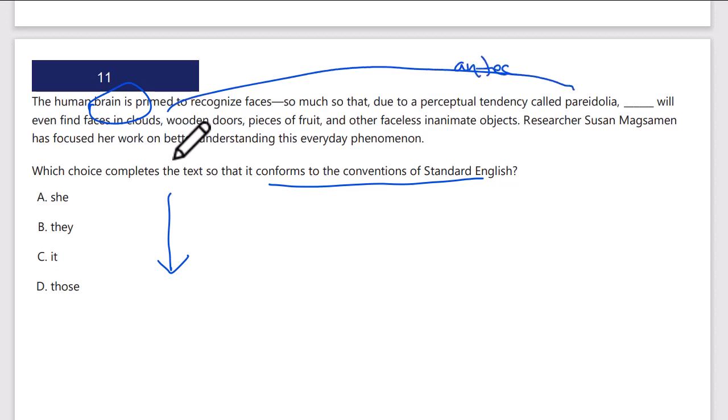Every pronoun has an antecedent, with which the pronoun must agree in number and gender. And in this case, it's not a person, it's a brain. And a brain isn't plural, so it's not they or those. It would be singular, it. The human brain is primed to recognize faces, so much so that it, I'll pull this parenthetical out, that it will even find faces in clouds. C is the correct answer.